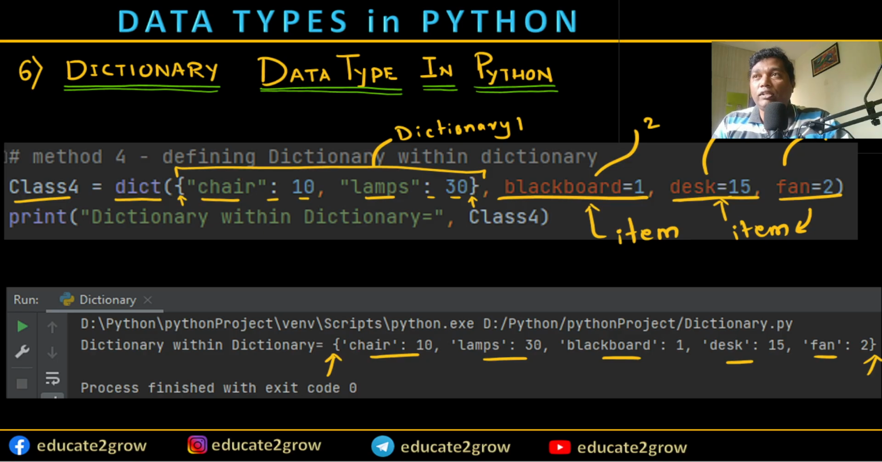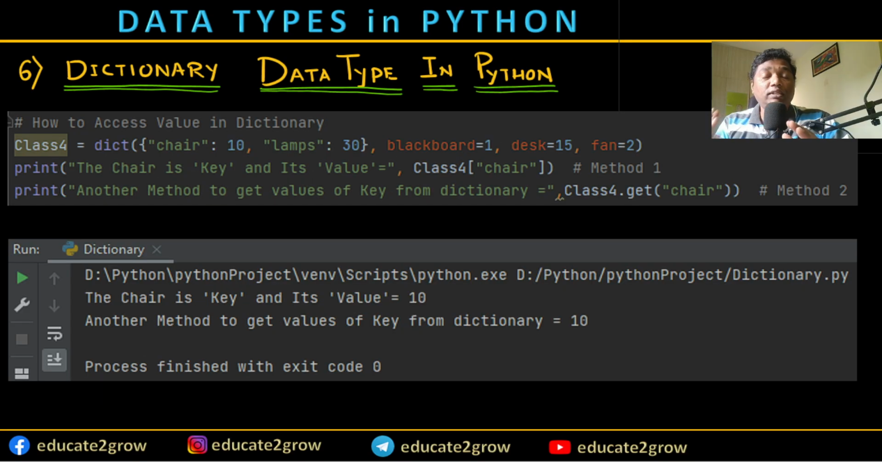Let's go to the next slide, where we are going to see how to access the values in the dictionary. Right now the dictionary has been defined. Take the same example as before, class 4, which is a dictionary, and in that a sub dictionary, and after that items. Now we have two methods, and let's see how these two methods give the result.